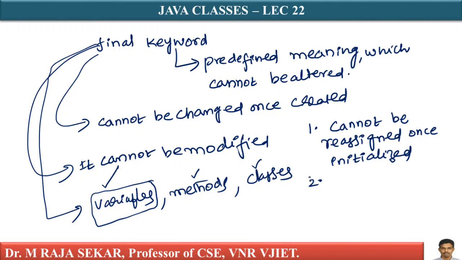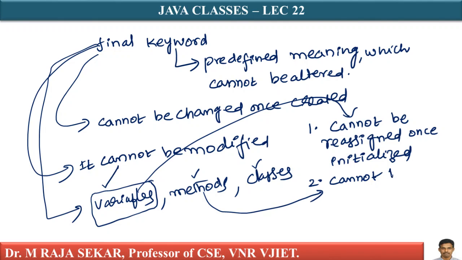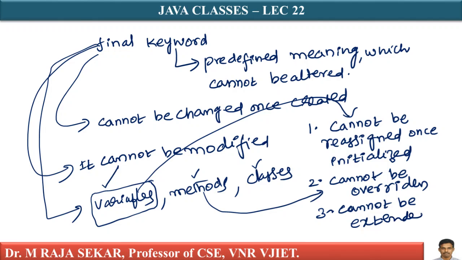A final method cannot be overridden. This is about final variable, and this is about final method. Yes, the third point is a final class. A final class cannot be extended. This is about classes, isn't it?